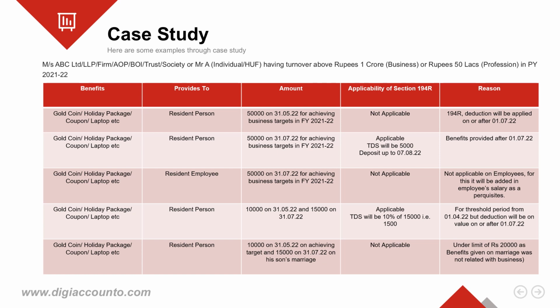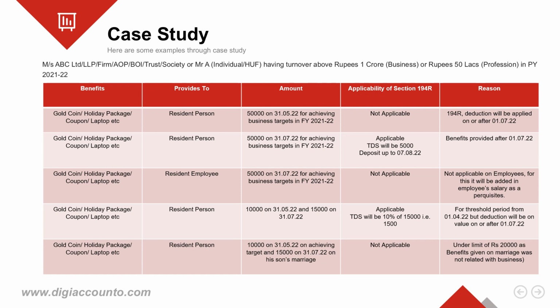So we will see whether section 194R will be applicable or not here. The answer is a big no, because the section says that for deduction of TDS under section 194R, benefits paid on or after 1st of July 2022 will only be considered.